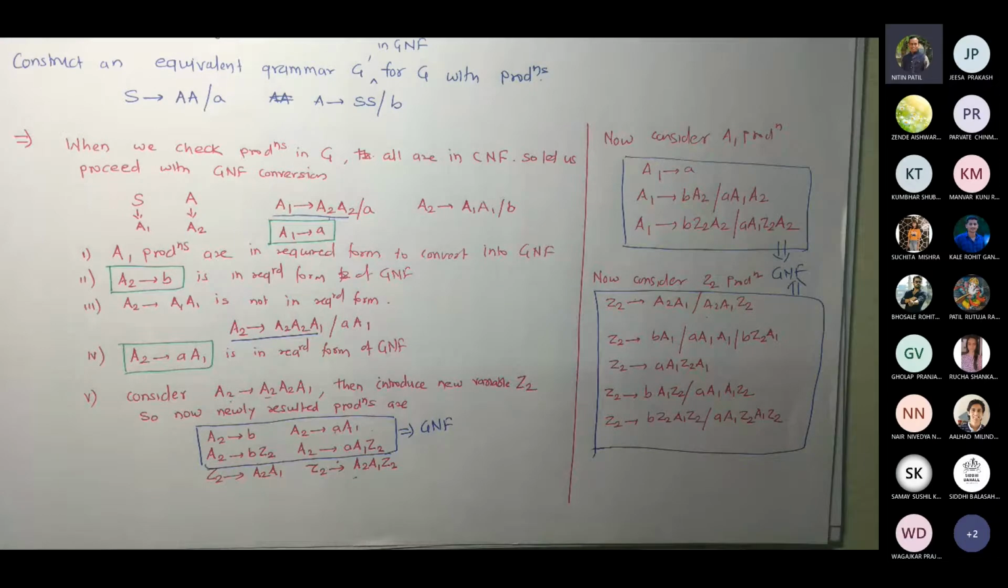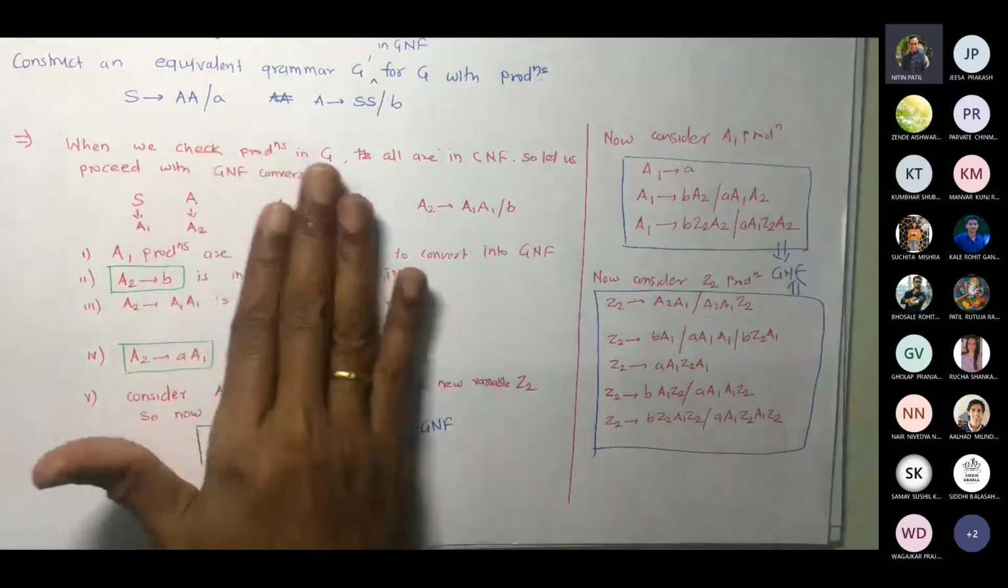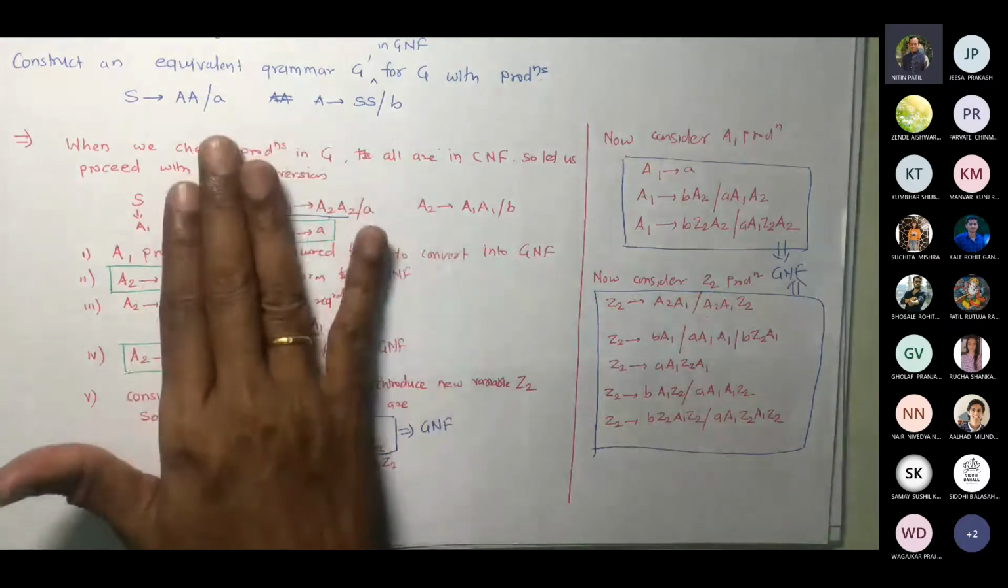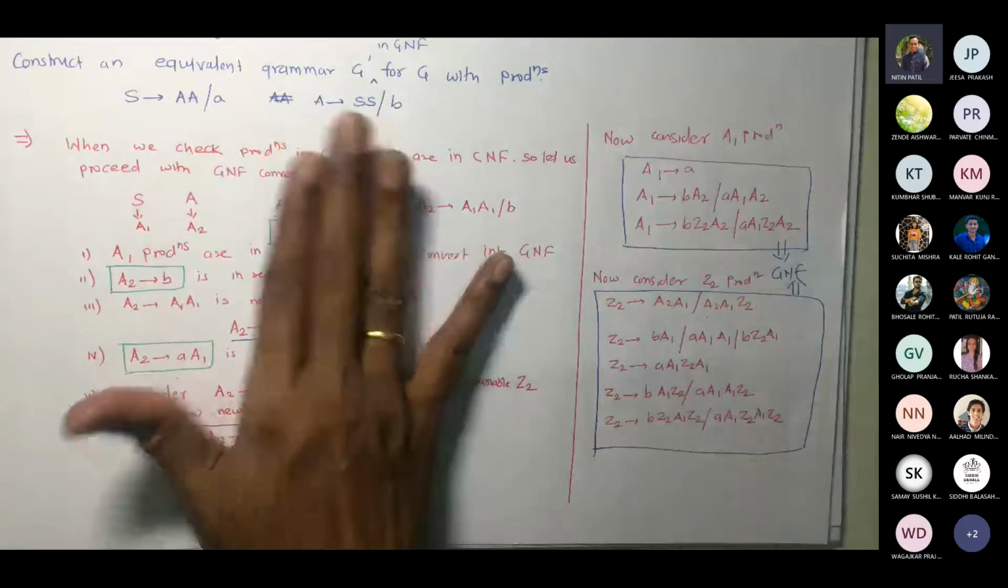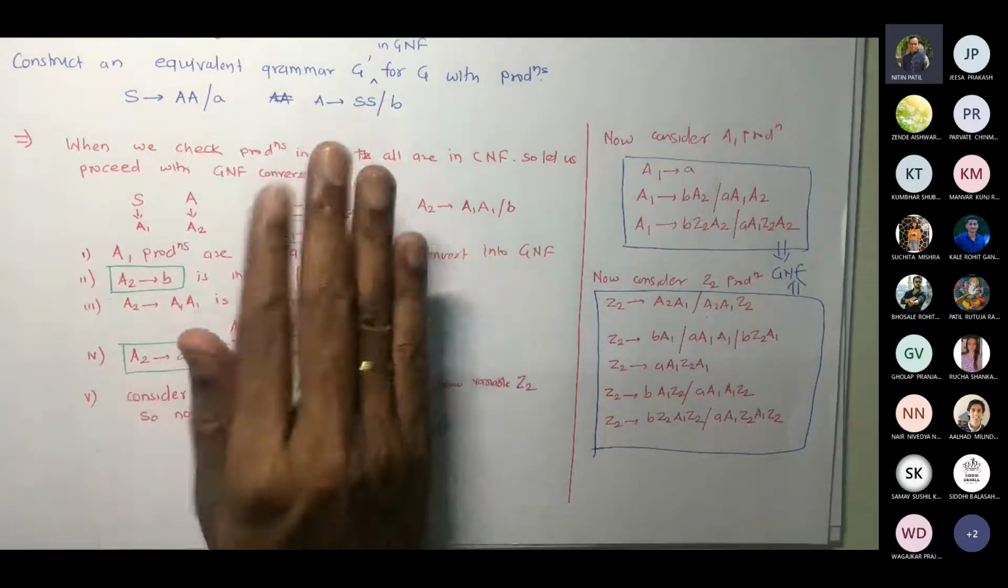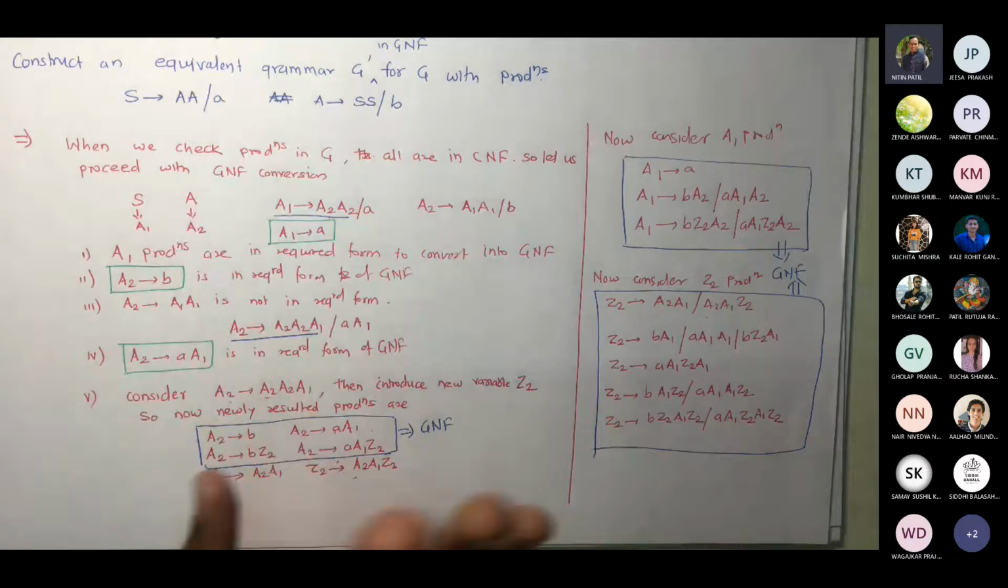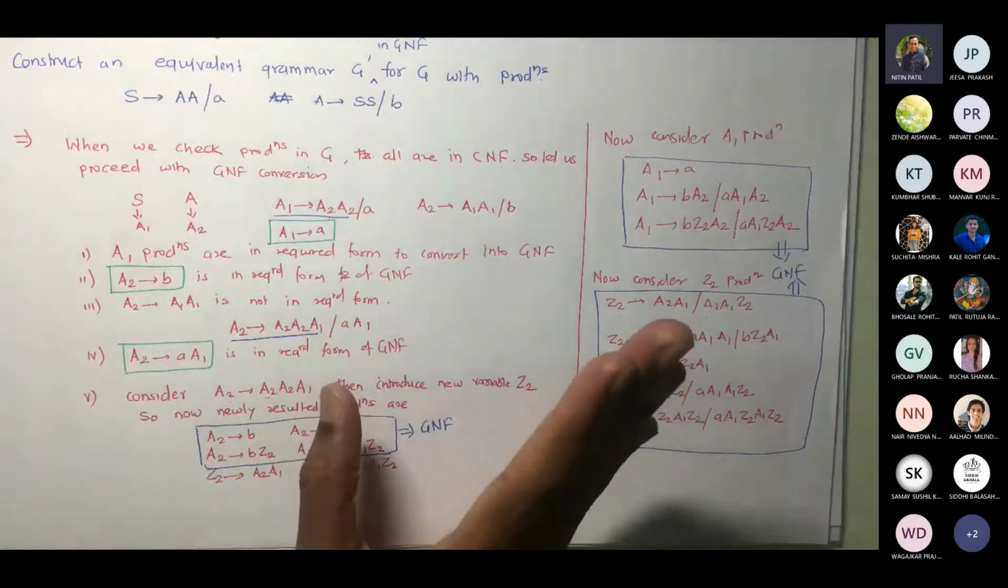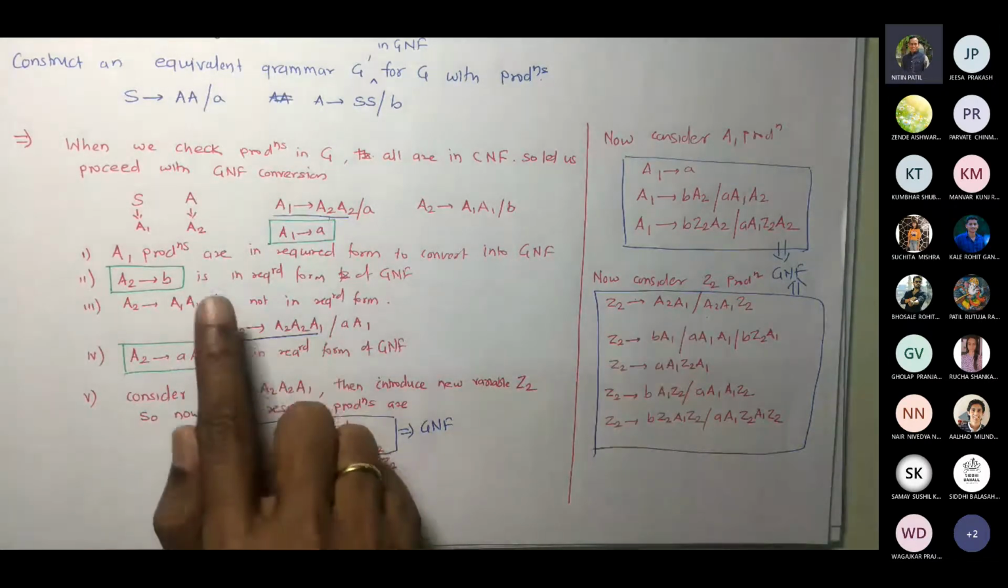Now, luckily, the grammar given to us has these four productions, this one and this one, including 2 plus 2. These four productions are in CNF. So that's why we are not converting them to CNF. Now, what is to be done? You are going to rename them.